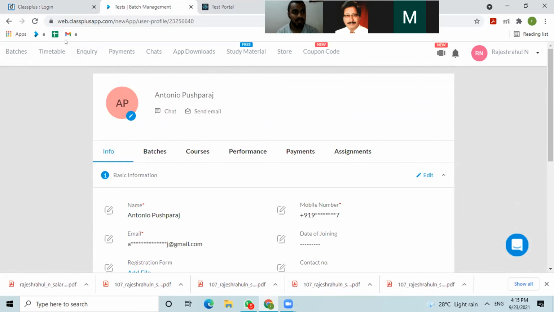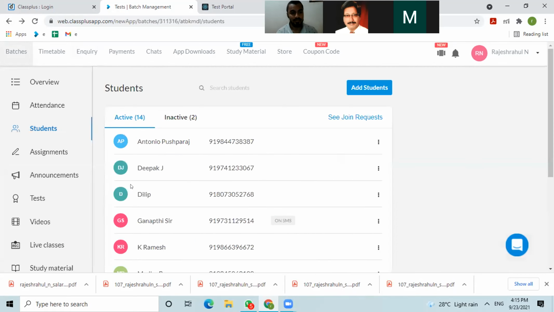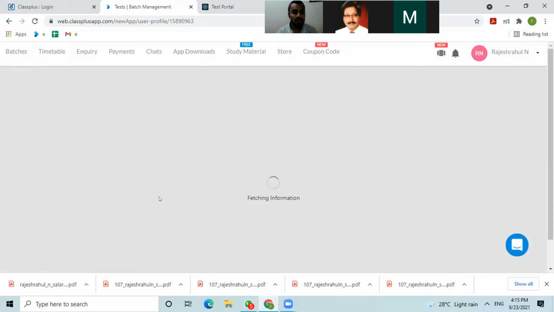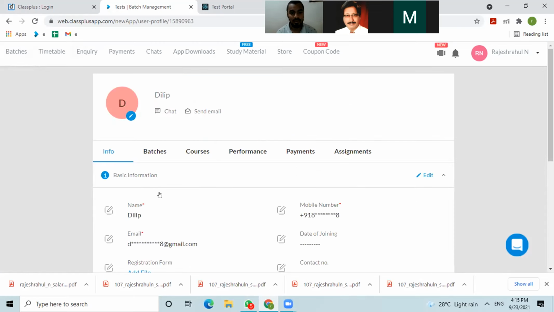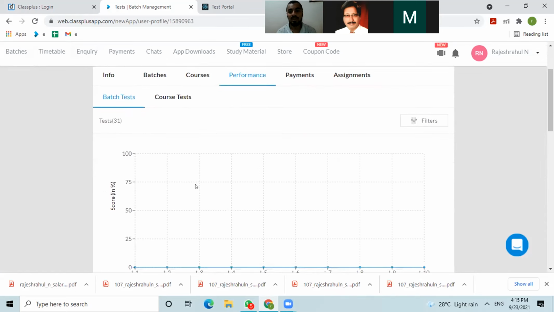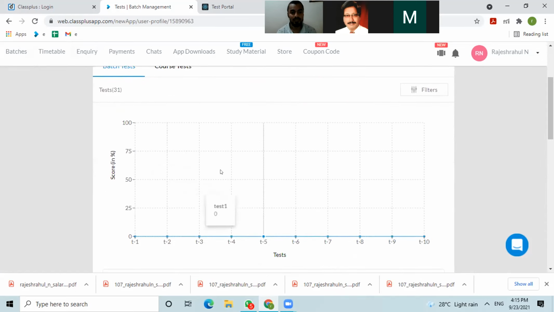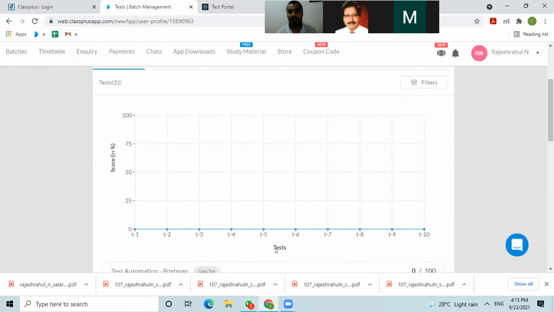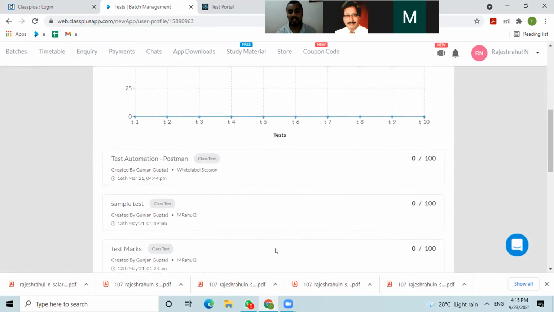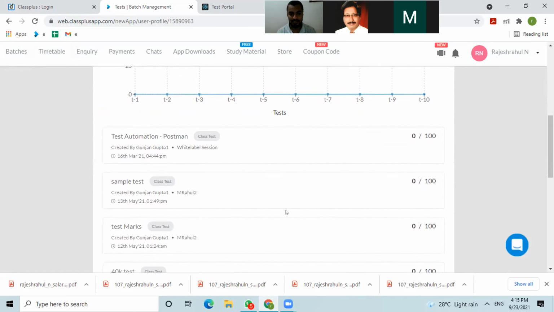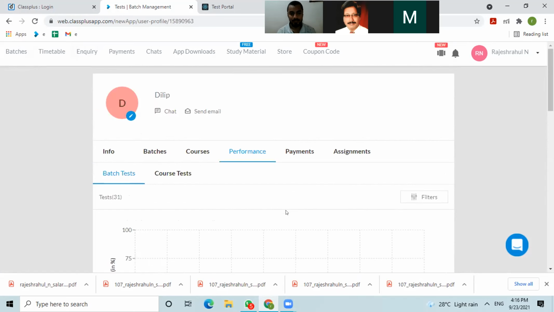Just one minute. Under the student tab, I'll show you one thing. I have clicked on Dilip, he's one of my students. I'll just go to his performance. So here I am able to see a graph, a score in percentage and for how many tests. This is the complete report you will be getting, sir.